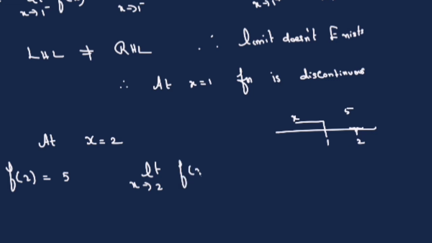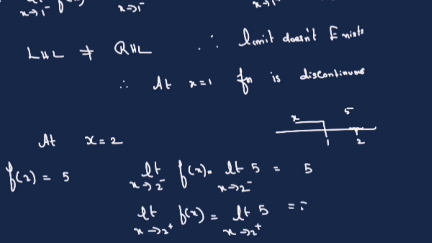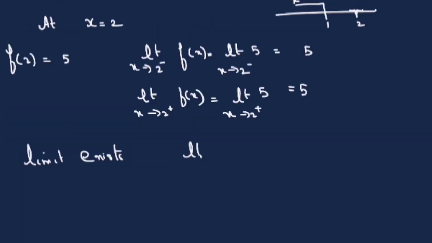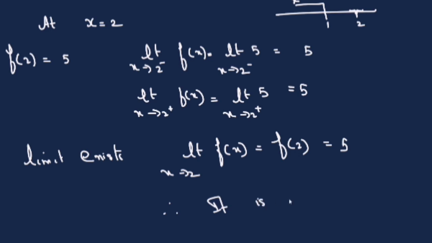So the limit of the function is again a constant. Limit x tends to 2 of a constant. If you want, you can write here also: left of 2 is also 5, and right also it is 5. So you can say the limit x tends to 2 of the function is equal to the value of the function. Therefore it is continuous at x is equal to 2.